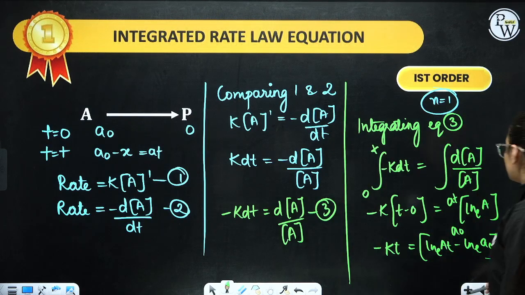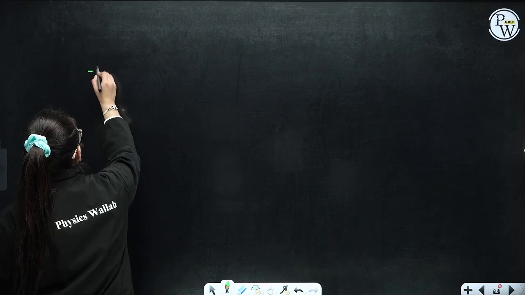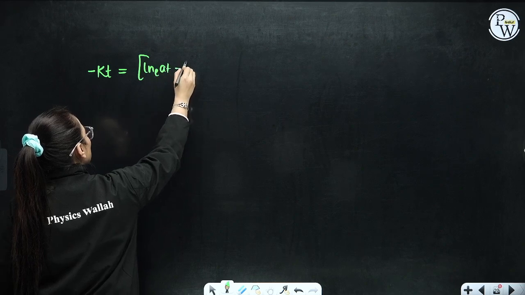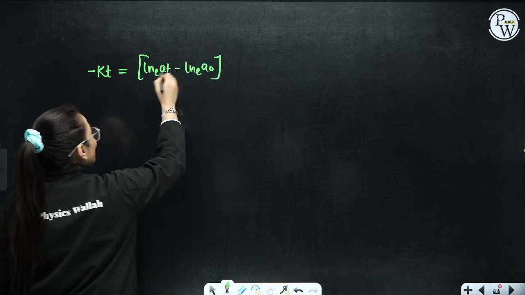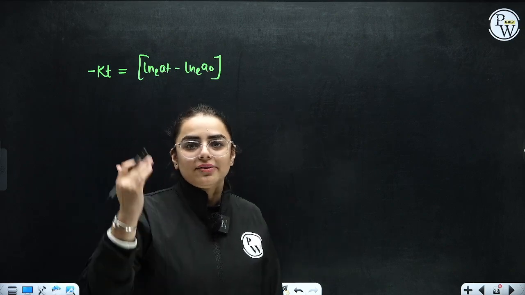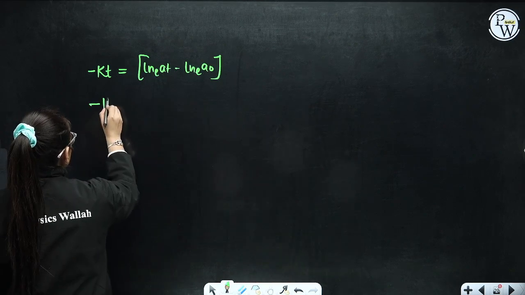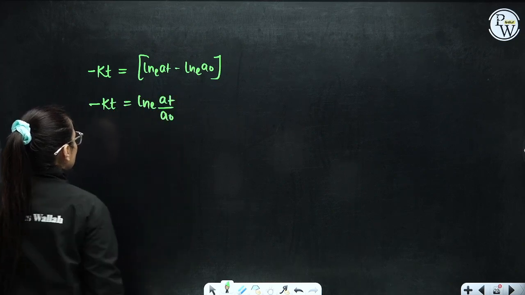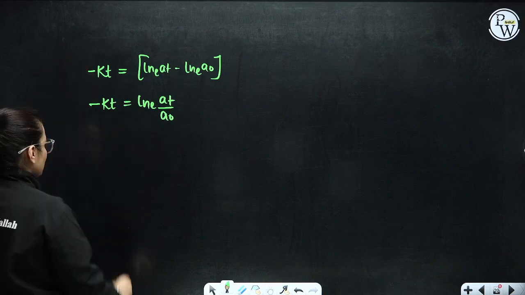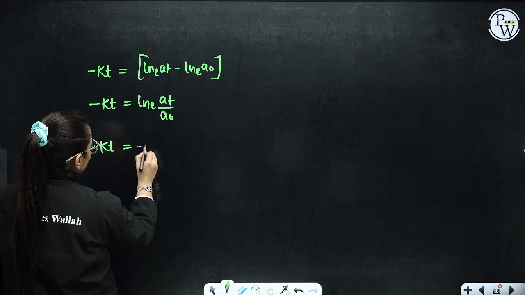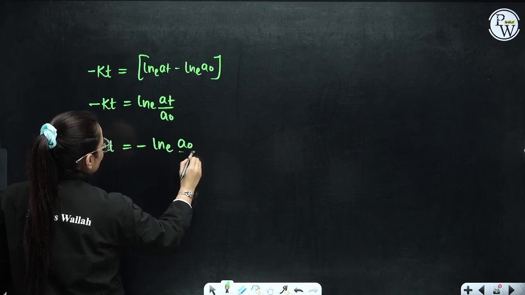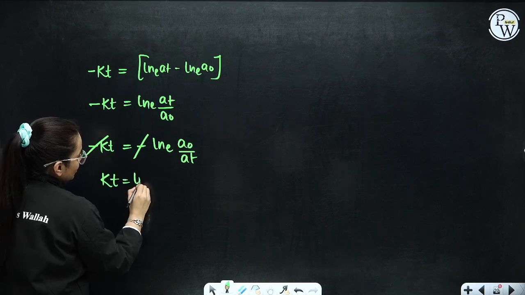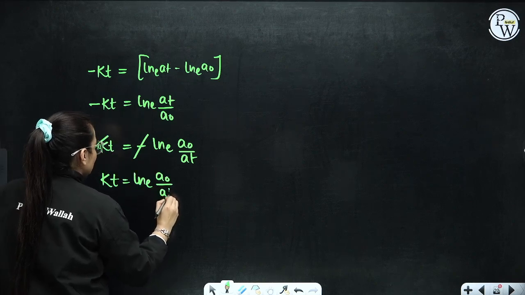Yes, ma'am. Now let's see. We have minus kt is equivalent to ln to the base e at minus ln to the base e a0. When you have something in negative, a subtracting sign, that becomes a divide value. So you can write it as minus kt is equivalent to ln to the base e at by a0. If you have to get rid of this negative sign, just do it opposite: minus kt is equivalent to minus ln e a0 by at. You have just inversed it. So this becomes positive. You will get kt is equivalent to ln to the base e a0 by at. So this is the first equation.